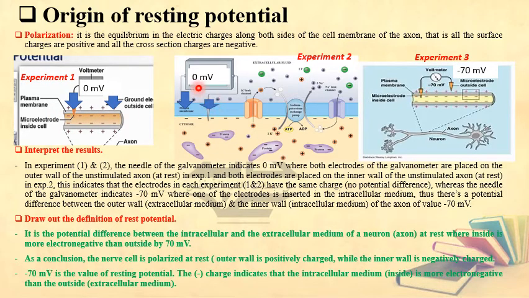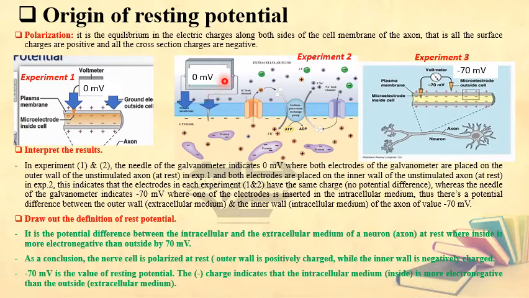Let's move to the second experiment. We have the same axon, but a different figure. The two electrodes are now placed inside, in the intracellular medium of the axon. Look at the galvanometer. What does it indicate? It gives 0 millivolt. What does 0 millivolt mean?